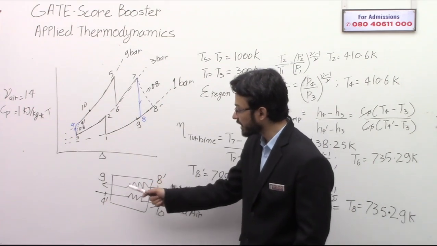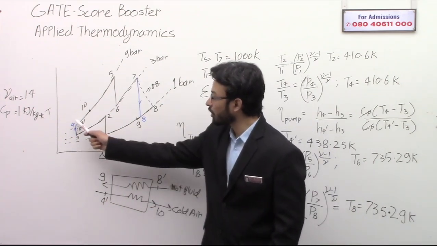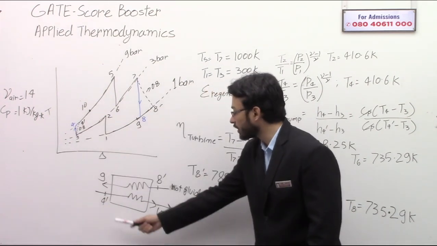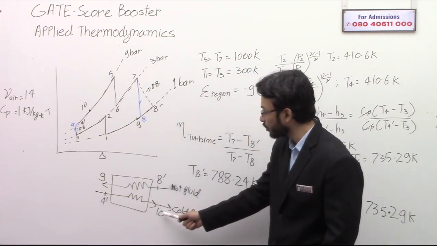And this heat is given to the cold air. So the cold air that is entering at 4 dash is getting heated to 10.